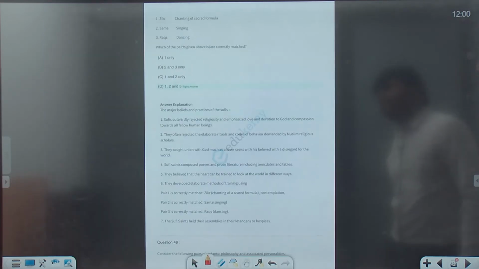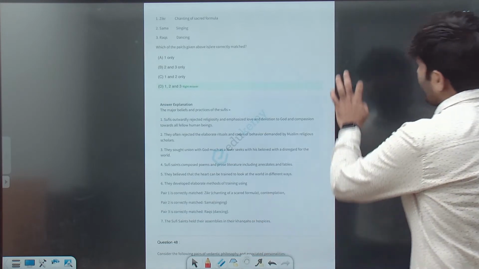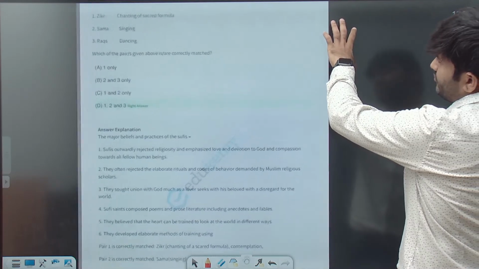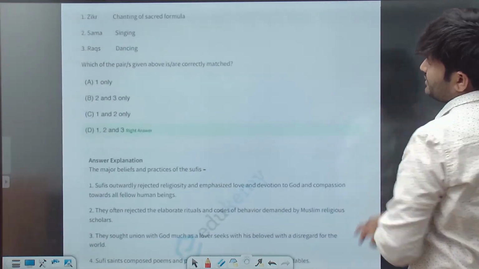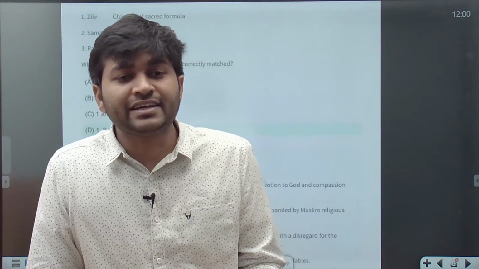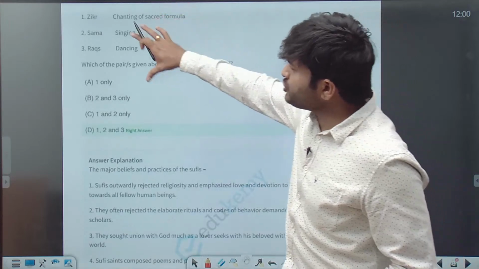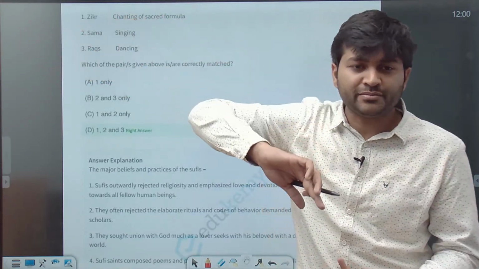So this is your 46th question. Now the 47th question talks about which of the following are correct. Zikr. Zikr means chanting. We say, do zikr. So it's about chanting of a sacred formula. All these terms are related to Sufi mysticism.